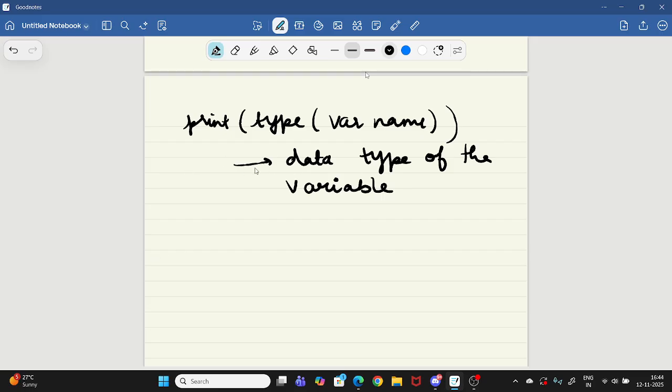So when you write code, mostly you will see and understand which data type it is. But if you still want to check, you can write type, and then inside that you can write your variable name, and you can write print. So it will print it.